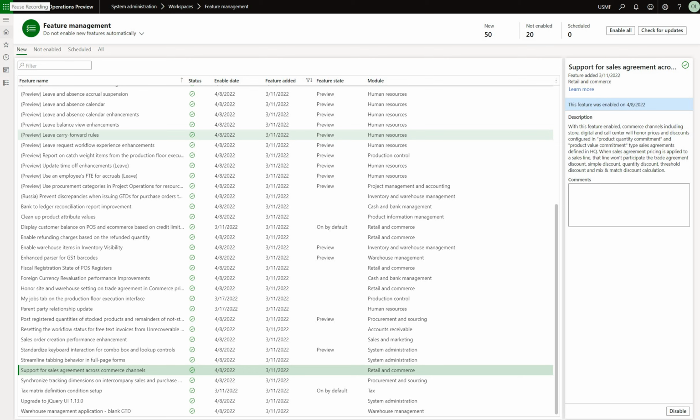So basically what it says is if we create a sales order from one of those retail channels and attach a sales agreement to it, we can expect that the sales prices and discounts will come from that sales agreement. And other discounts, such as coming from simple discount, quantity discount, retail threshold discount, mix and match, etc., will be ignored in this situation. So first, let's take a look at the item we will use for this testing.